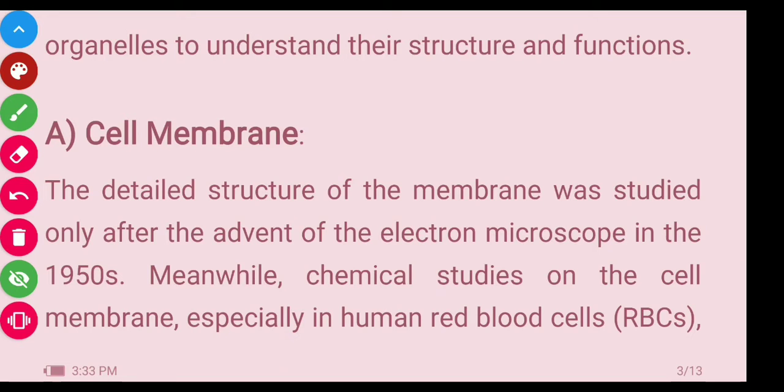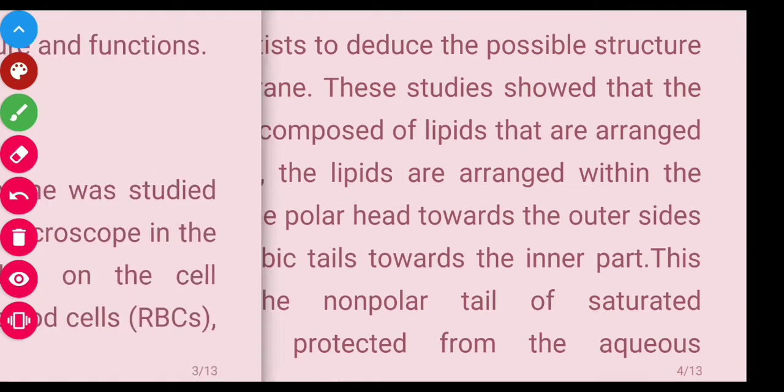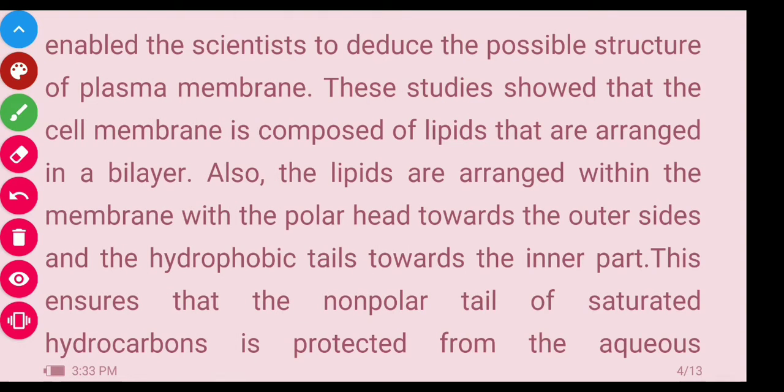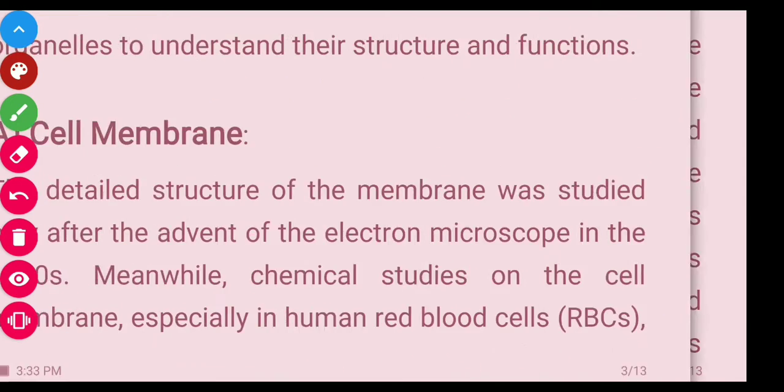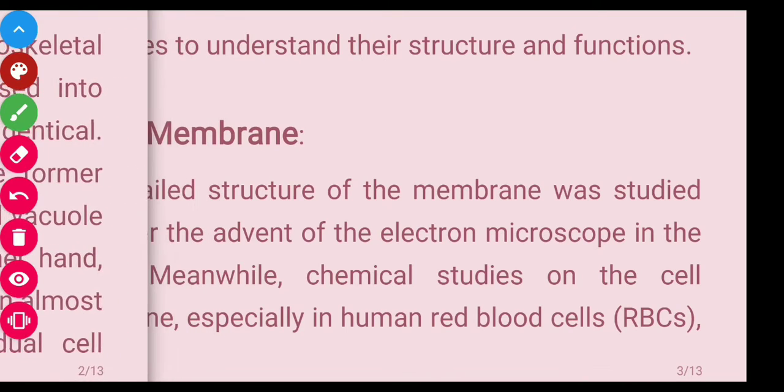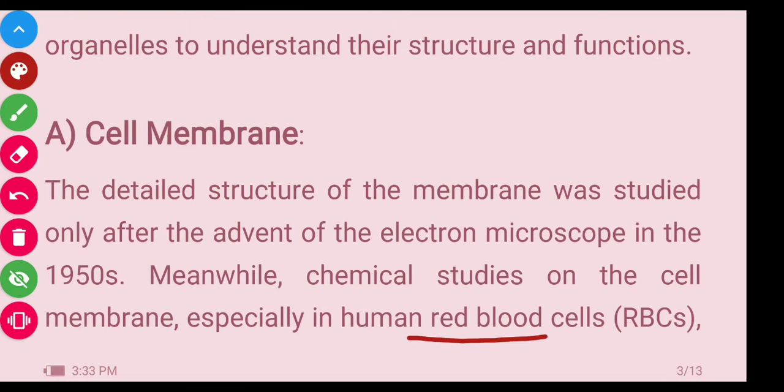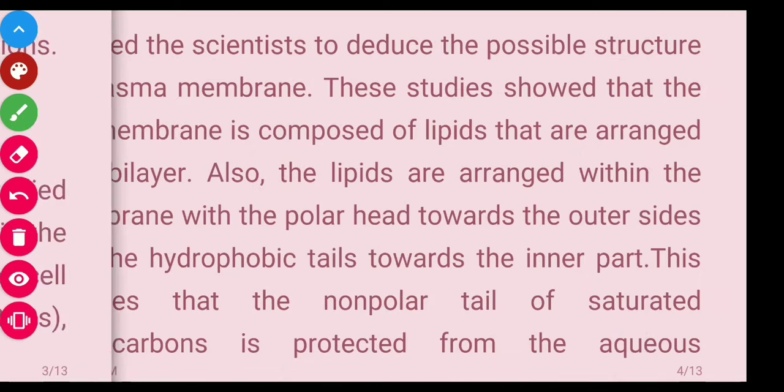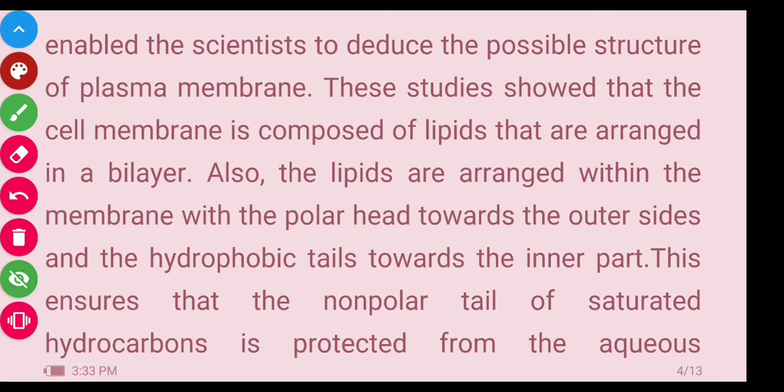Meanwhile, chemical studies on the cell membrane, especially in human red blood cells, RBC, enabled the scientists to deduce the possible structure of the plasma membrane. First of all, the plasma membrane study was done in the human red blood cell. Inside the RBC, the well-developed plasma membrane was studied by the scientists.